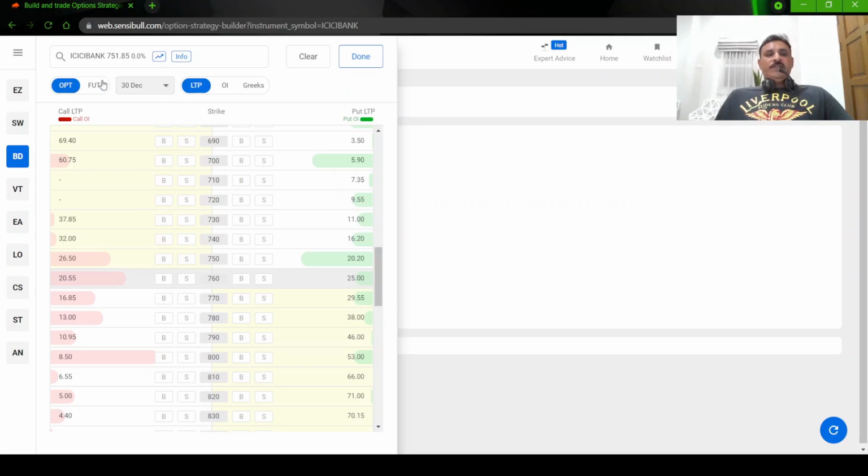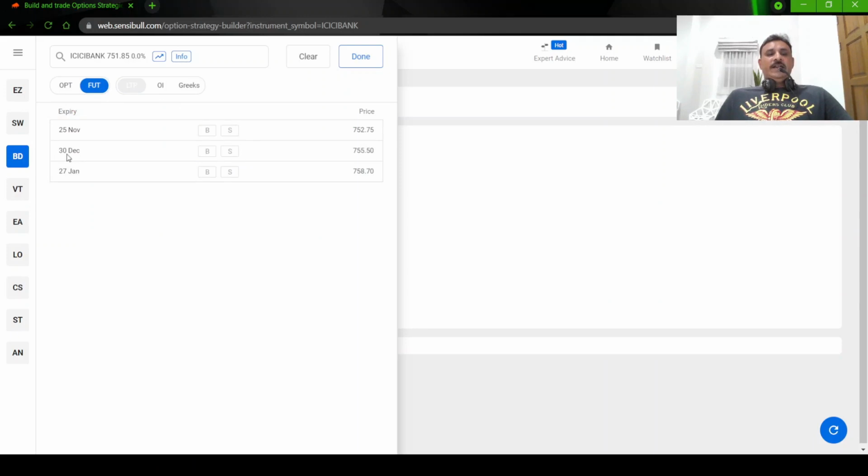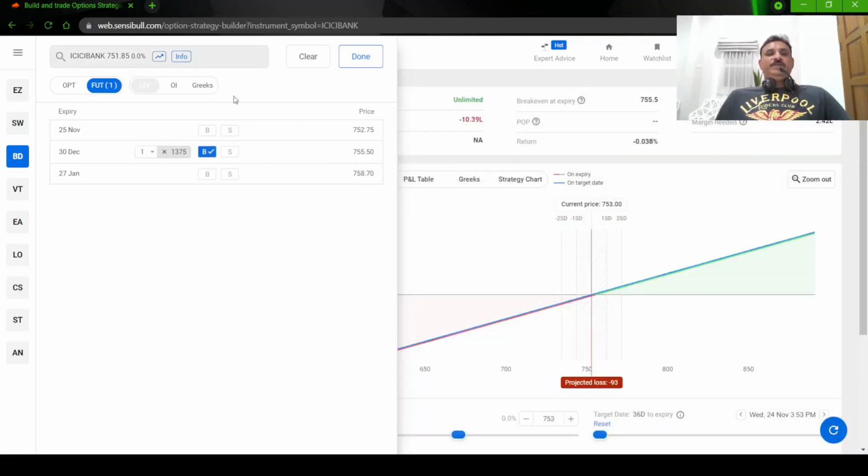So let us go to the futures. You will get options and futures; this is the option chain. Let us go to the futures, and for 30th December we are going to buy. Buy means long, sell means short. The price is 755 rupees, while the stock is right now at 752. So you are going to pay about 3.5 rupees premium, which is about 0.5 percent. That's all right, so let us buy this.